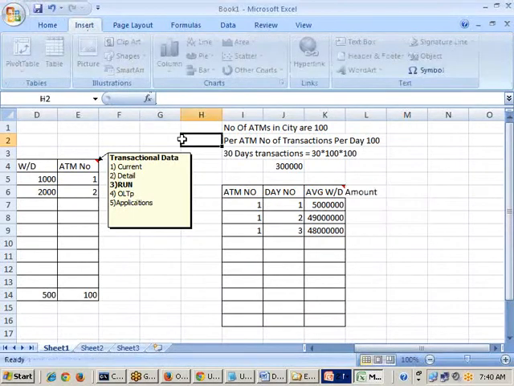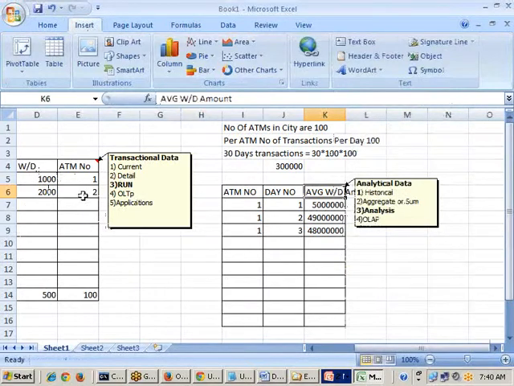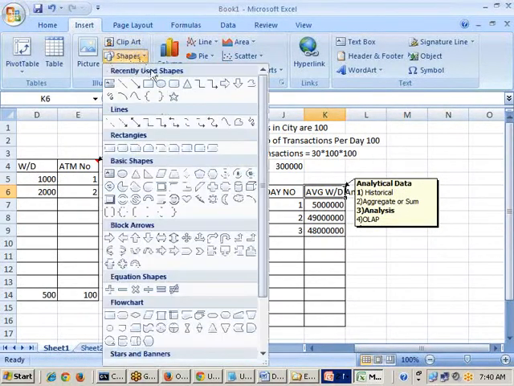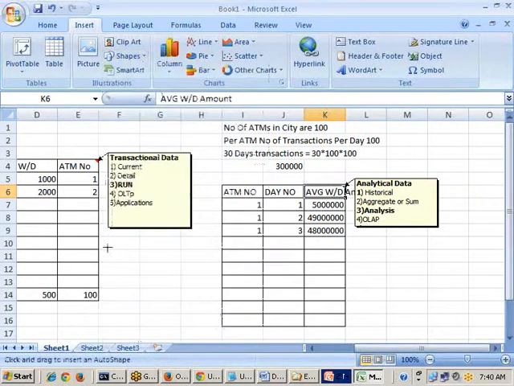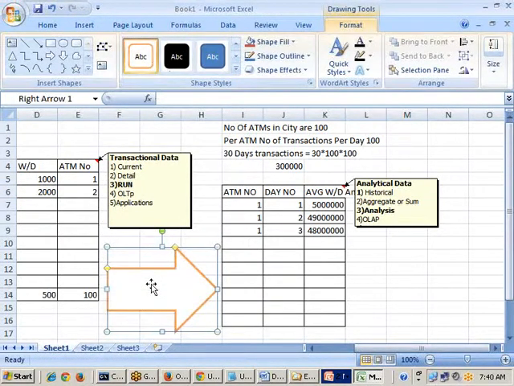We are getting always data from where? From the OLTP only. Whatever data is available here, from that data only we are trying to get this data. To get that, we are doing some activities here.